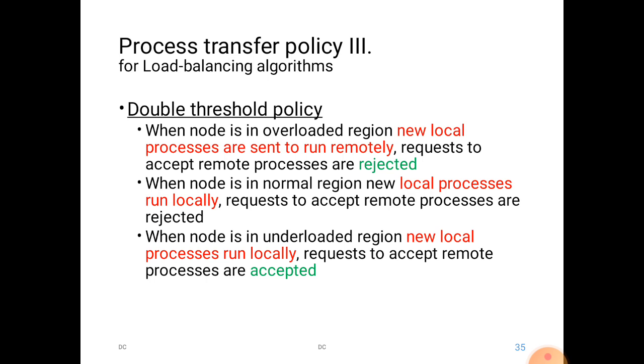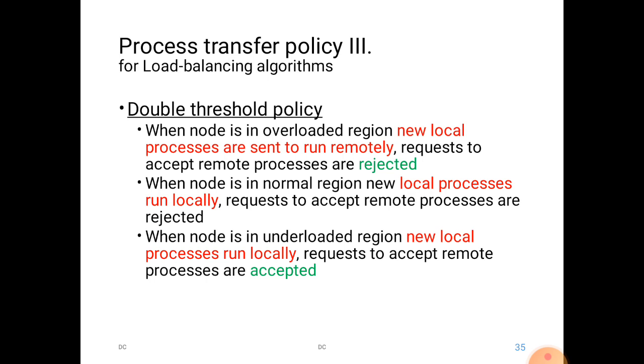In case of a normal node, that is the normal region, we see that the local processes run locally. The requests to accept remote processes are rejected. So other remote processes that want to run in some other nodes are rejected.